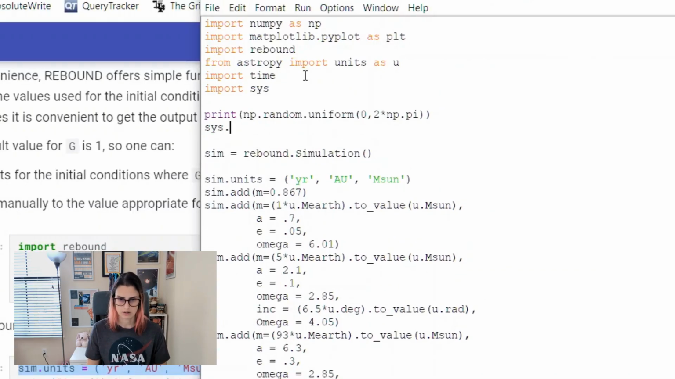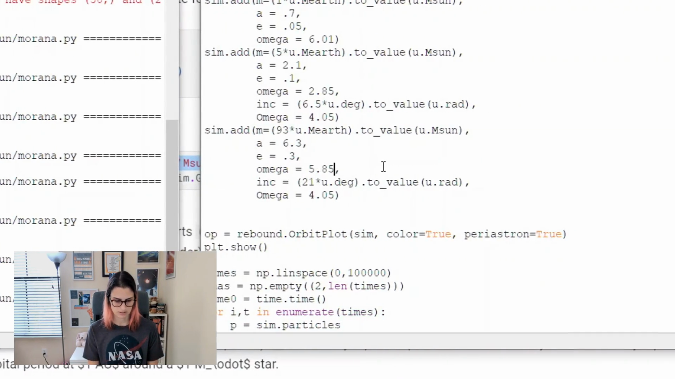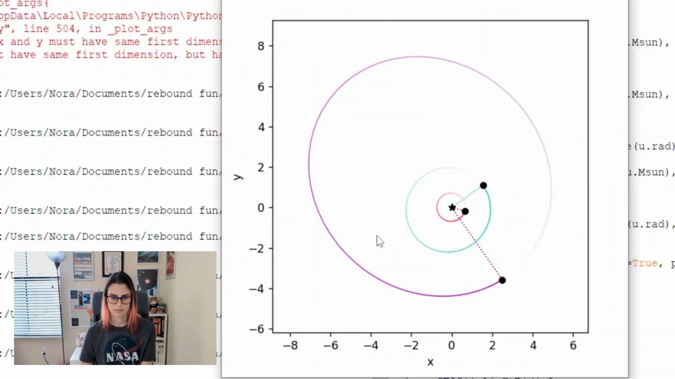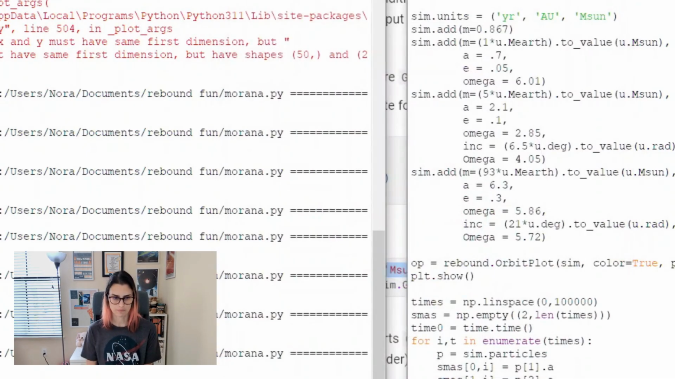We do need to get a new 5.86. 5.72. There's our beautiful visualization. We can see the outer planet. It's a little weird. That was intentional. This should take around a minute or less than a minute.